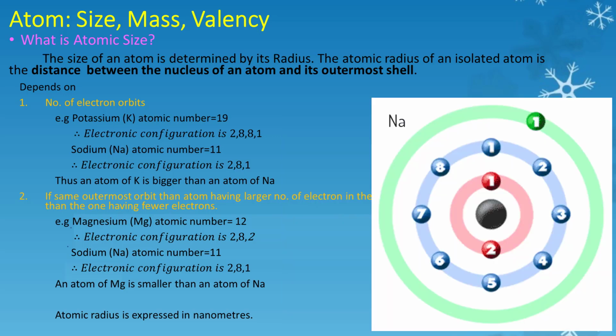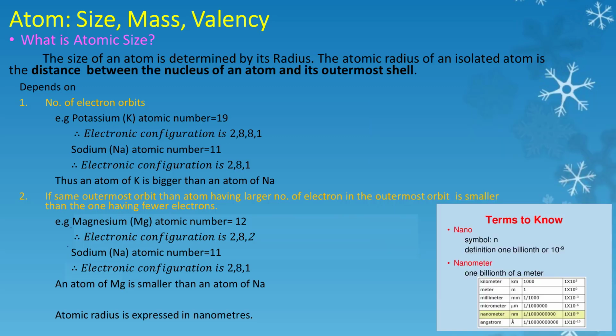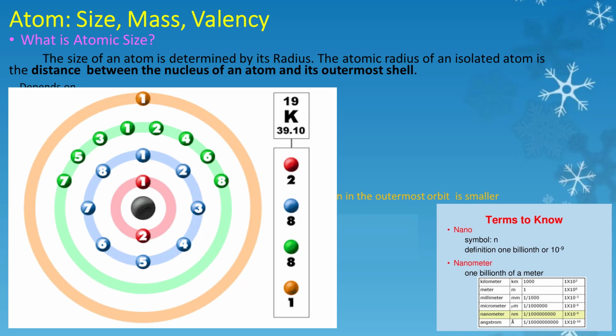Sodium atomic number is 11. So, its electronic configuration is 2, 8, 1. Thus, we can see here potassium atom is having 4 shells. That is K shell having 2 electrons, L having 8 electrons, M having 8 electrons and N having 1 electron.